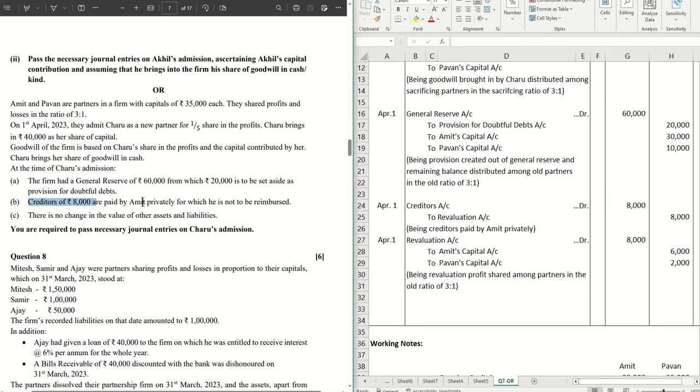So we are done with number B as well. Number C says there is no change in the value of other assets and liabilities. There is nothing else to be passed as a part of journal entry.